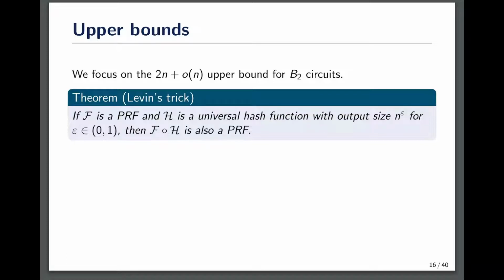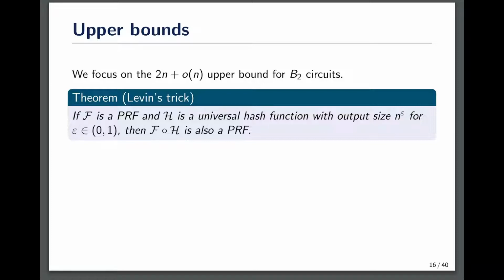It has also been discovered that this method can be used to reduce the complexity of pseudorandom functions. Suppose that we have an inefficient PRF, say computable by n to the 10 size circuits, and we want to improve its efficiency.